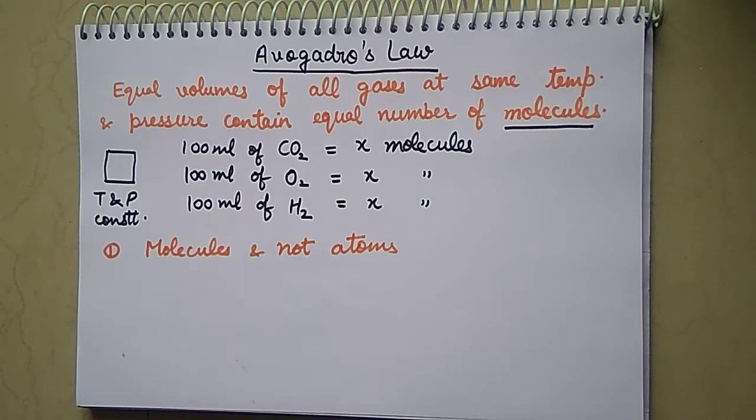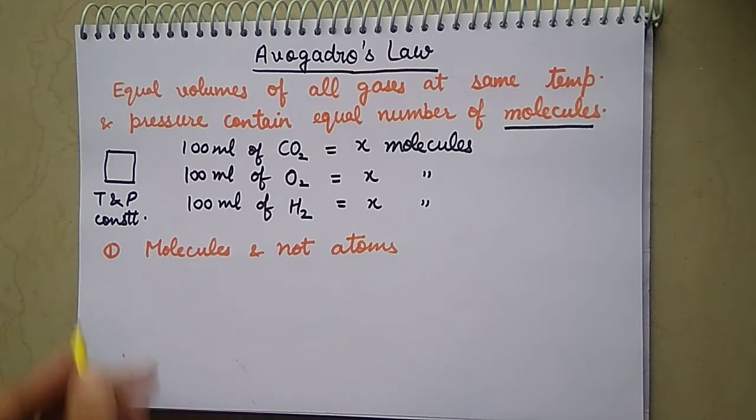This is a very important concept because before this law it was assumed that any substance cannot exist in polyatomic form. Any pure substance, or we can say elements, do not exist in polyatomic form, whereas this law said that there is an equal number of molecules.